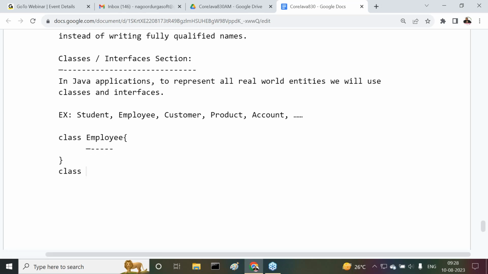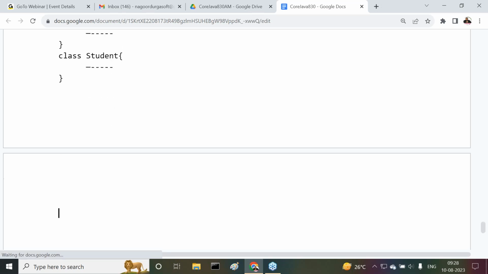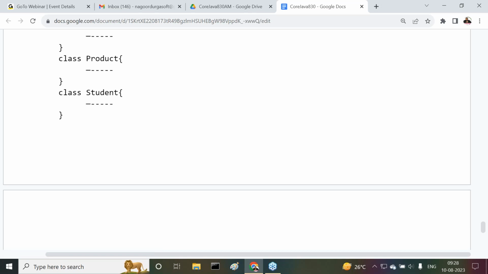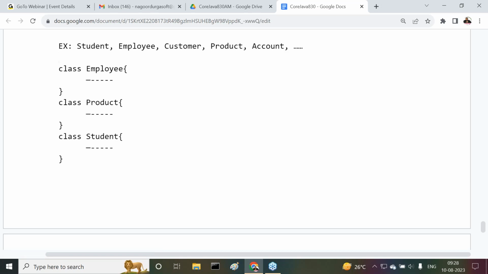Next, class product. Now we are going to write some content, some variables and methods here. Class student. There we are going to provide some members. These are about classes here. If you want to declare an interface, there we have to use the interface keyword. In place of class, we have to use the interface keyword. Interfaces I will discuss later on. Whenever we discuss object orientation content, there we are going to talk about interfaces. Okay, observe carefully.